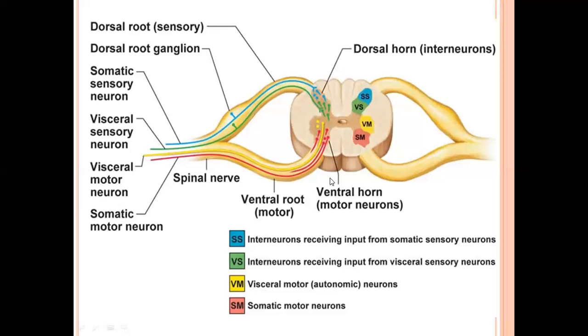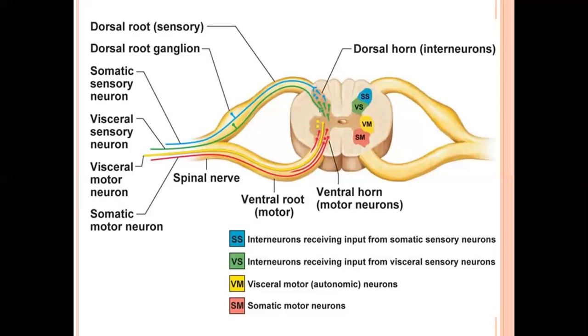Now, what is the function of the spinal cord? Spinal cord performs many functions. Number one, it serves as a link between body parts and brain, because it is present between the brain and the body parts, so it connects body parts and the brain. And a spinal cord transmits nerve impulses from body parts to the brain and from brain to the body parts.